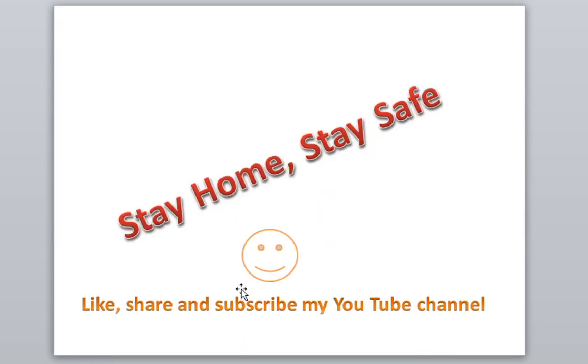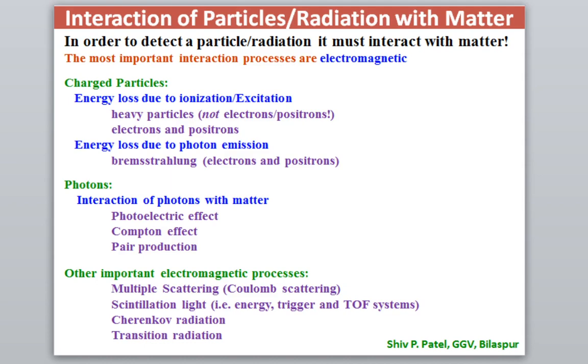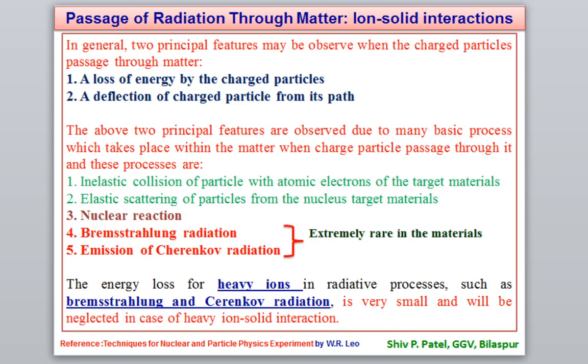Up to now I have discussed the different energy loss processes. If you go back, this was the 36th slide I have discussed from the beginning. I have discussed the different ions and how the charge interaction takes place. Then I derived how the energy loss takes place because of heavy ions. The energy loss takes place because of two processes: nuclear energy loss and electronic energy loss. There may be other energy loss processes, Bremsstrahlung radiation and Cherenkov radiation, but these take place for light ions, not for heavy ions, so they are extremely rare in material.